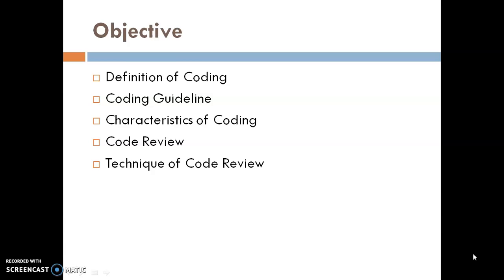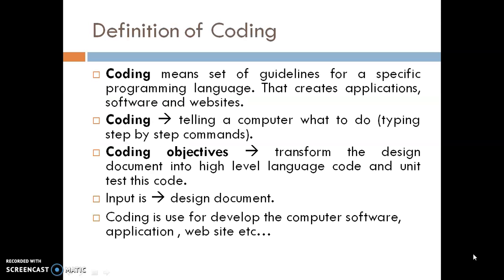Here are my topic objectives for today. The first is the definition of coding, second coding guidelines, different types of characteristics of coding, code review, and the techniques of code review. So, the definition of coding.